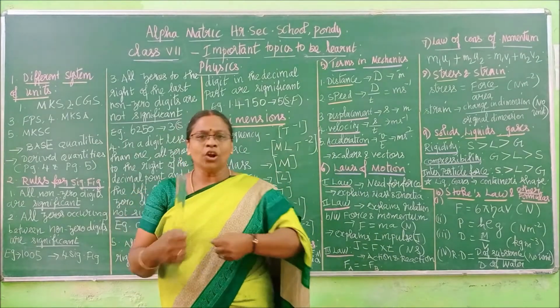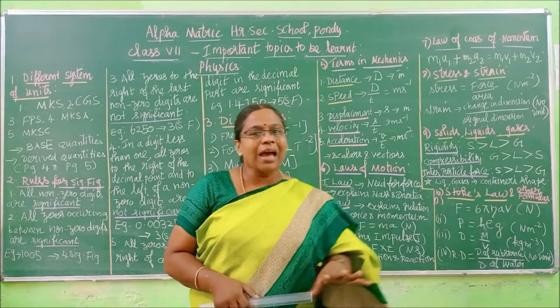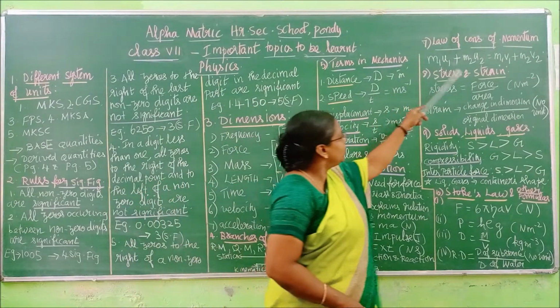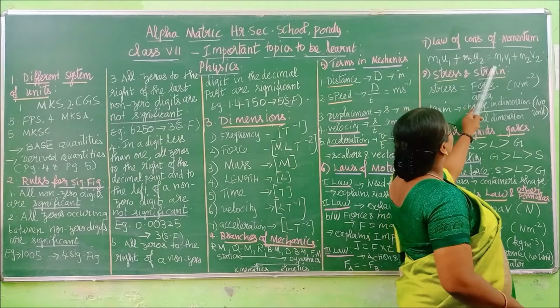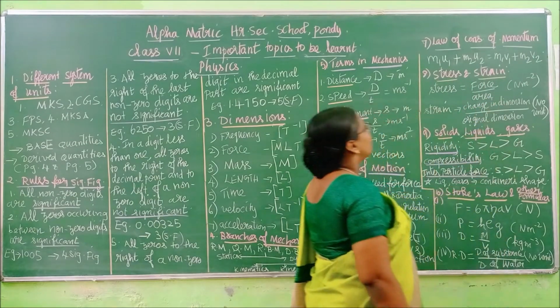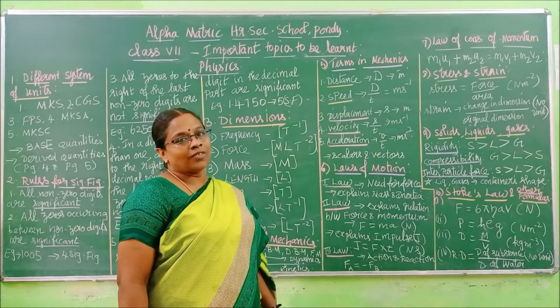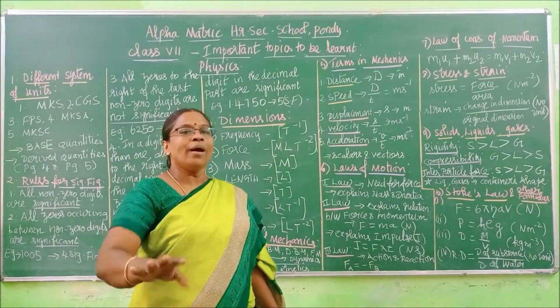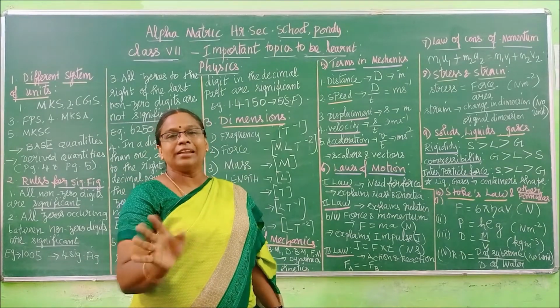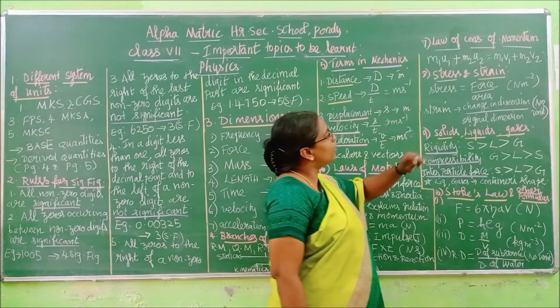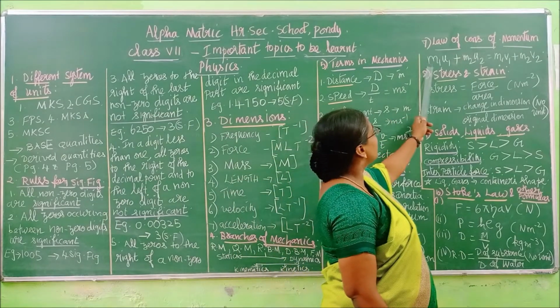So when they hit each other, there will be initial momentum and final momentum. The total initial momentum will be equal to the total final momentum. That is what is explained by the law of conservation of momentum. As of now, no need to learn the entire statement. Just know the equation. What is the equation for the law of conservation of momentum?